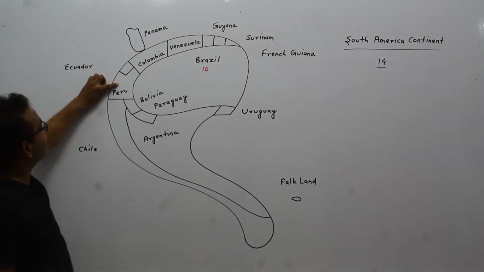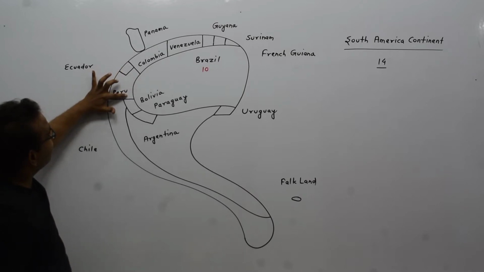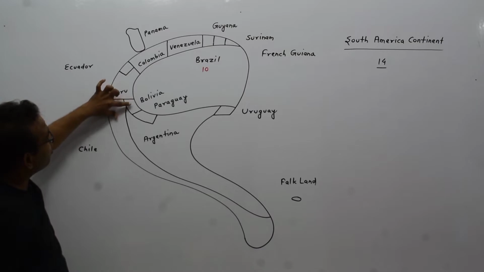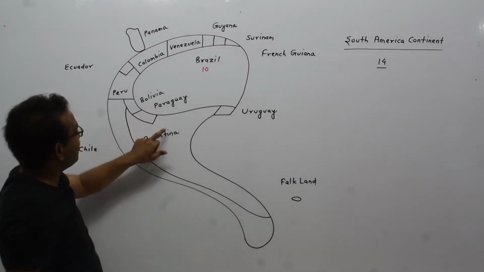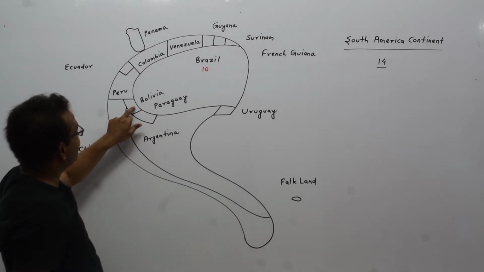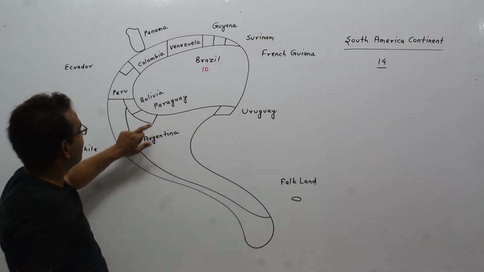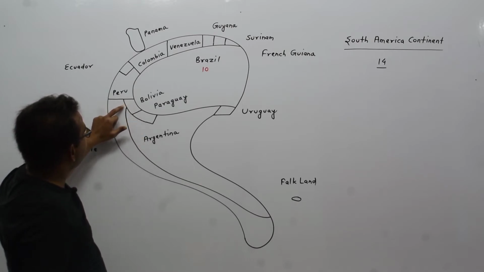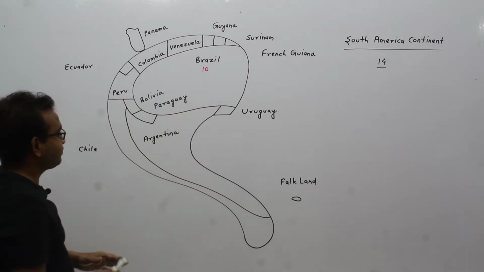Peru touches Ecuador, Colombia, Brazil, Bolivia, and Chile. Bolivia touches Peru, Brazil, Paraguay, Argentina, and Chile. Paraguay touches Brazil, Argentina, and Bolivia. Argentina touches Brazil, Paraguay, Bolivia, Chile, and Uruguay, and Brazil.